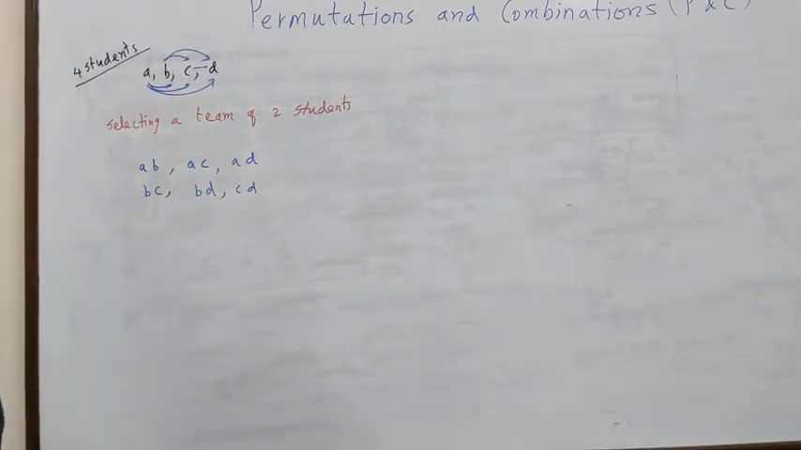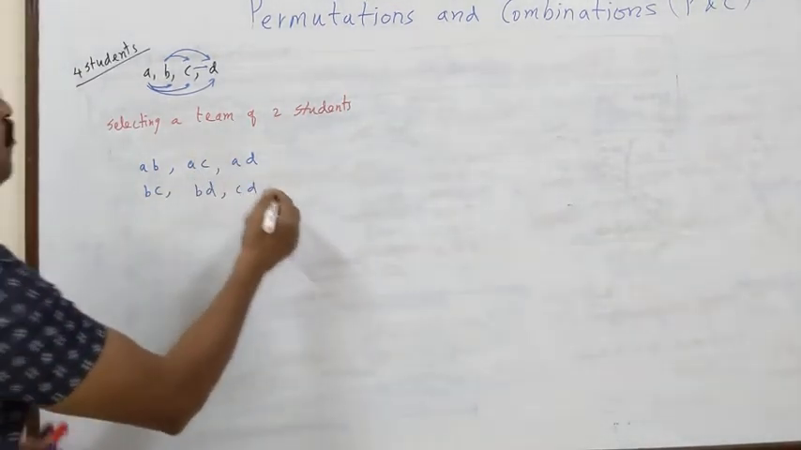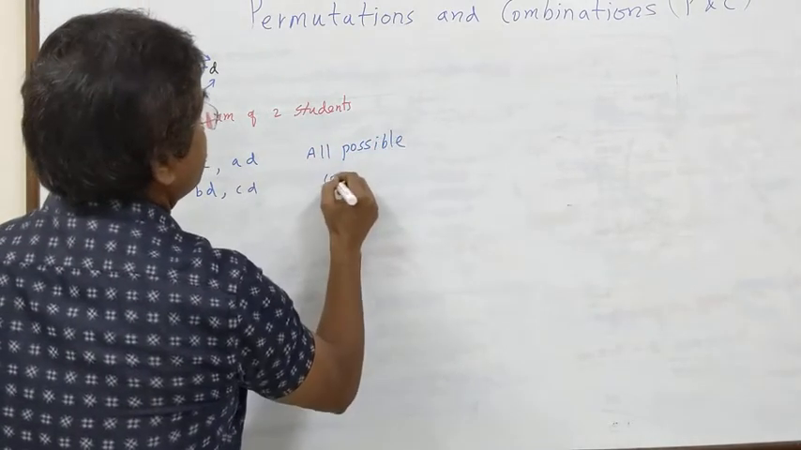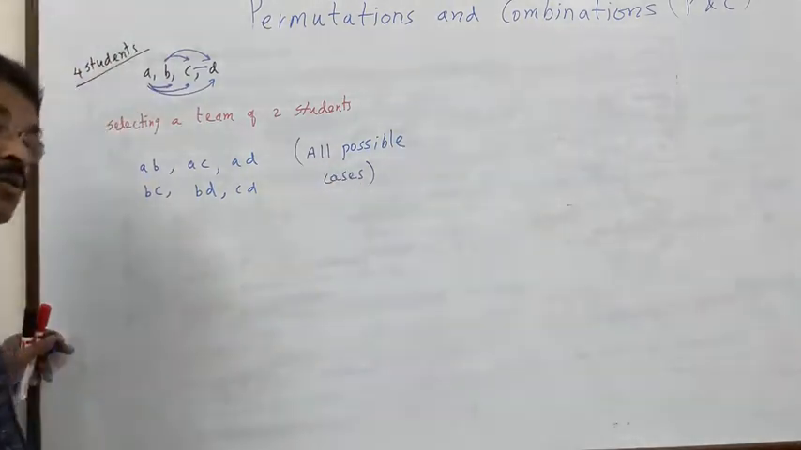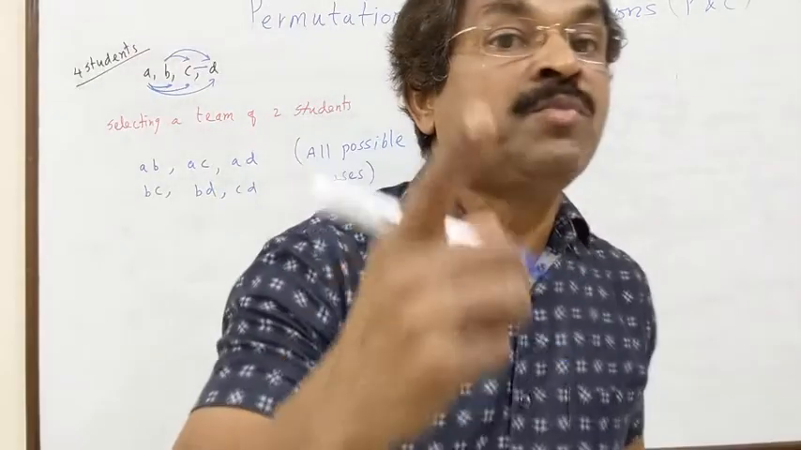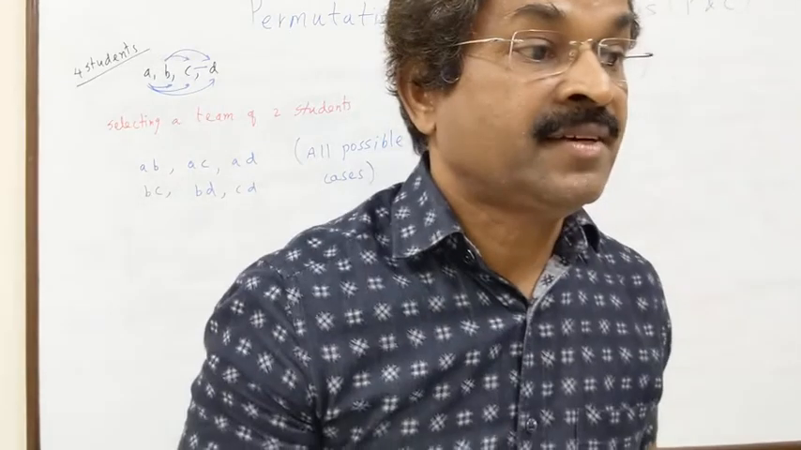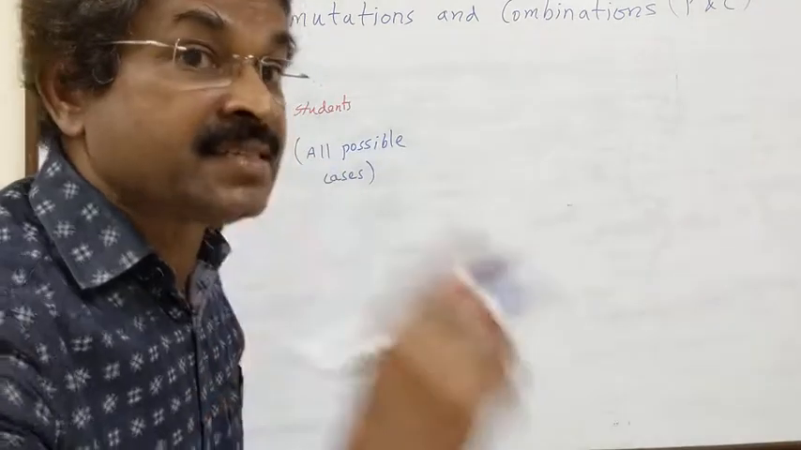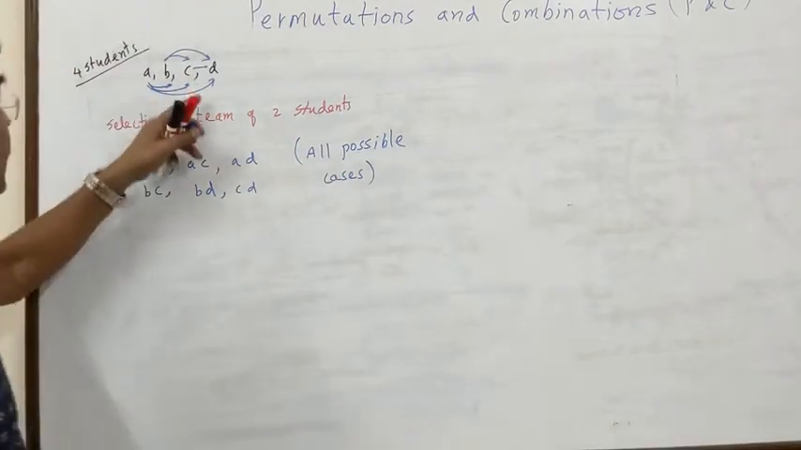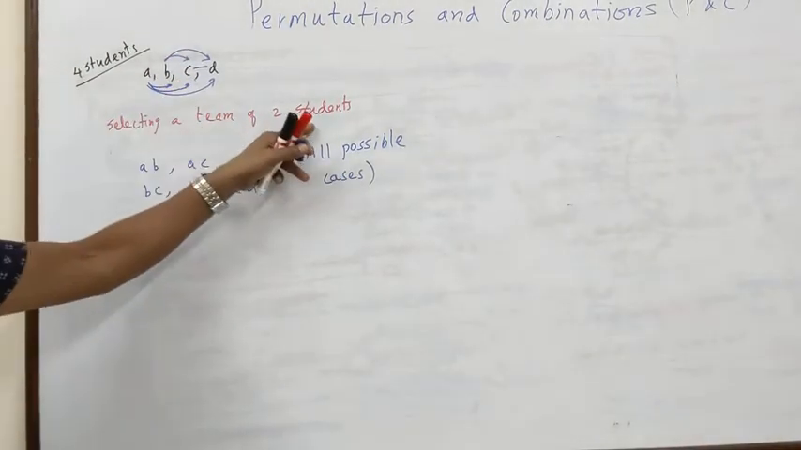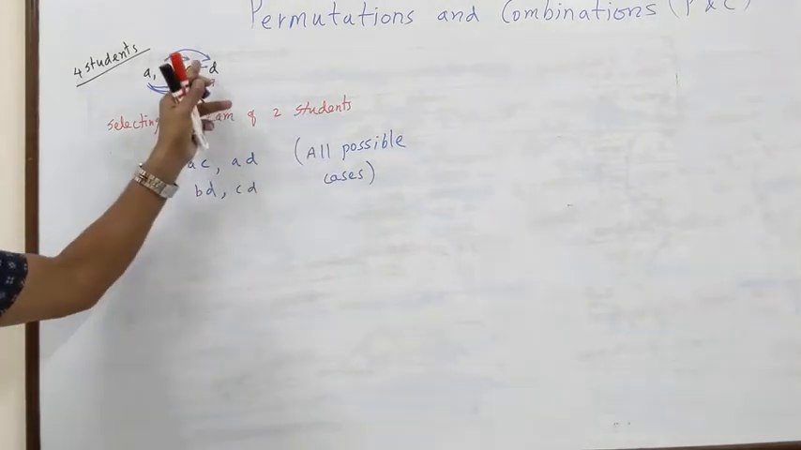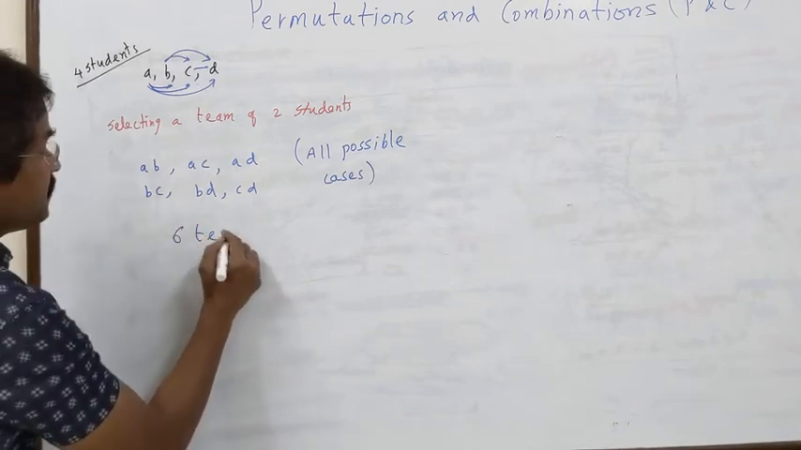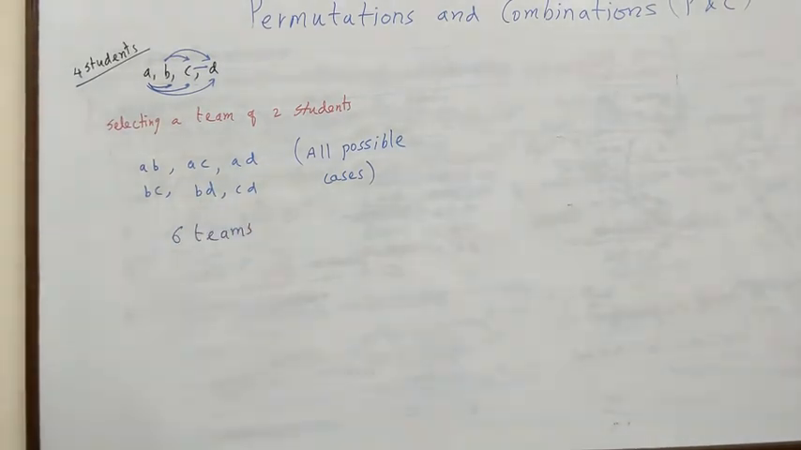Make 6 teams. A mathematician gives all possible cases. Remember, you studied 11th standard probability: all possible outcomes, the sample space. So here we develop the sample space, all possible cases. How many teams can we make? Having 2 students out of the given 4 students, we can make 6 teams.